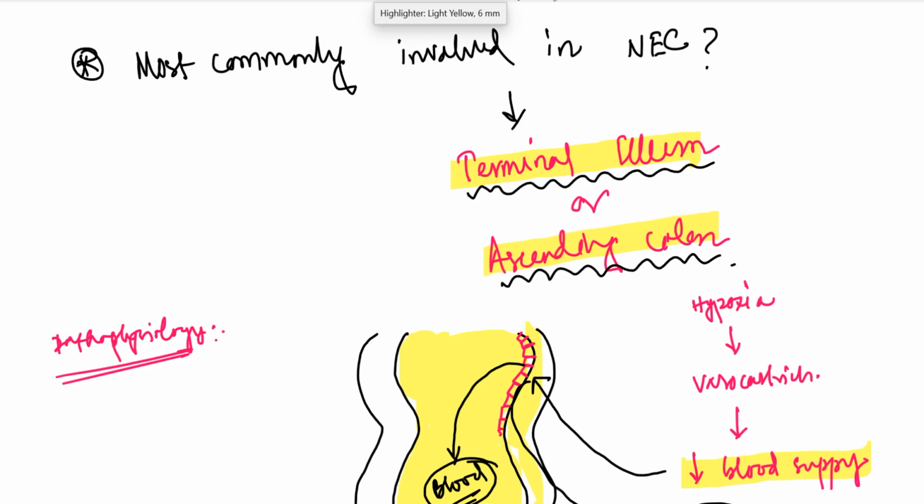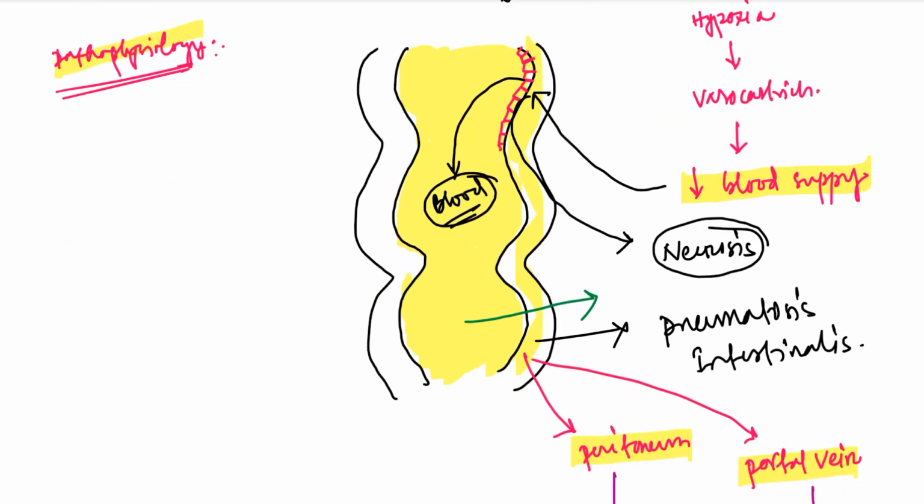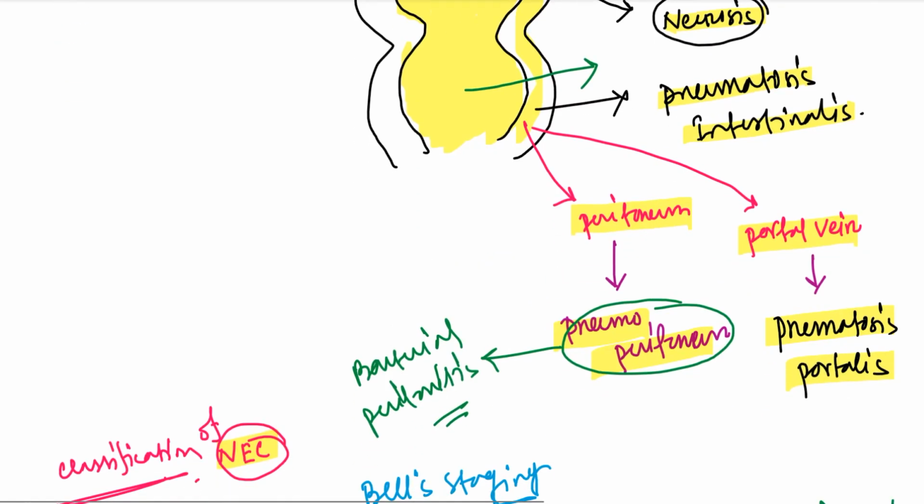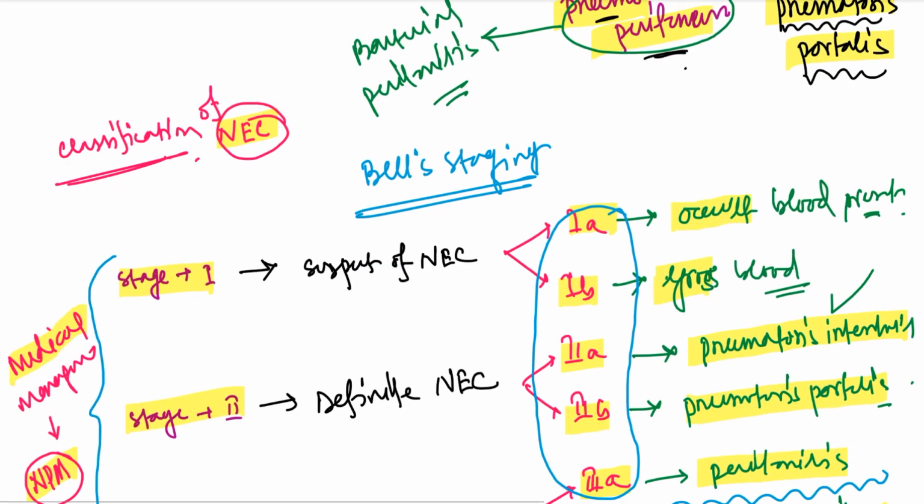Now let's see the pathophysiology very briefly. As there is hypoxia, there is vasoconstriction, which leads to decreased blood supply. Then there is necrosis of the lining epithelium of the gut. If there is necrosis, then air from the bowel can enter into the intestinal wall, which is called pneumatosis intestinalis. Now this air may further proceed into the peritoneum or into the portal vein. If it enters the peritoneum, this is called pneumoperitoneum, and if it enters the portal vein, we call it pneumatosis portalis.